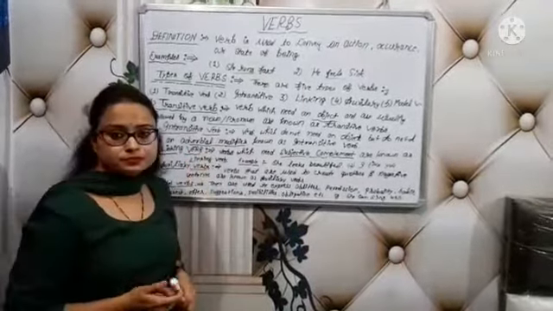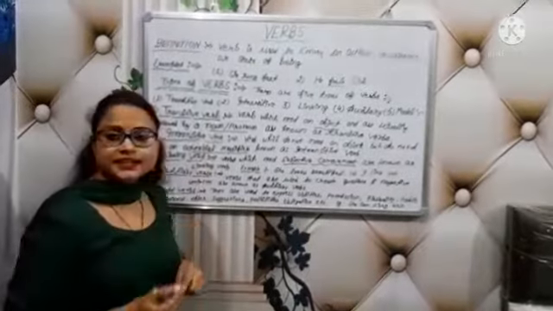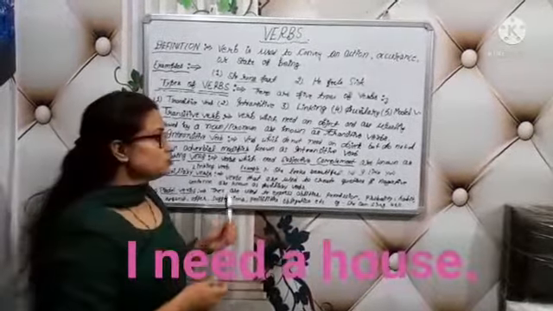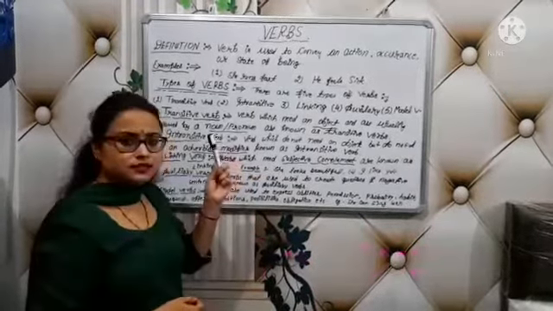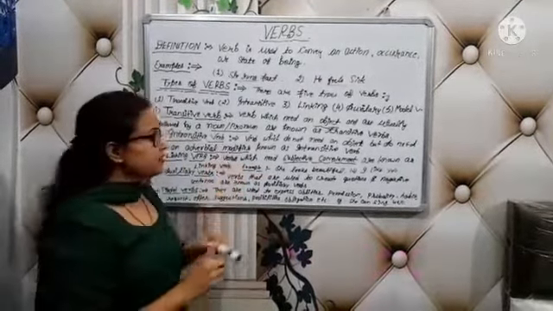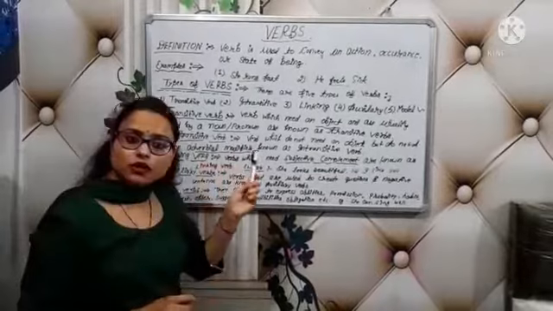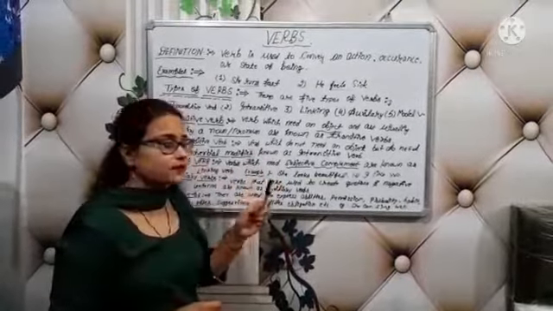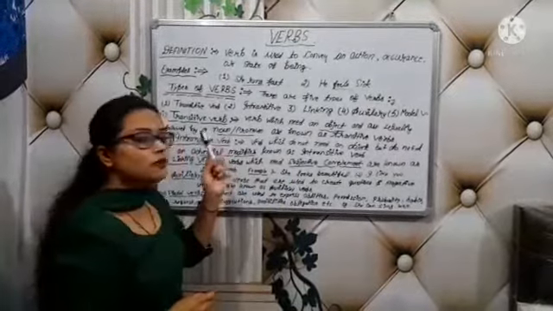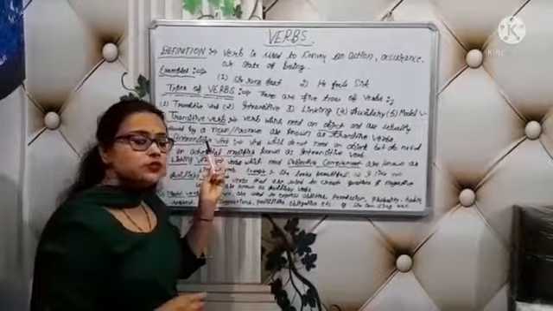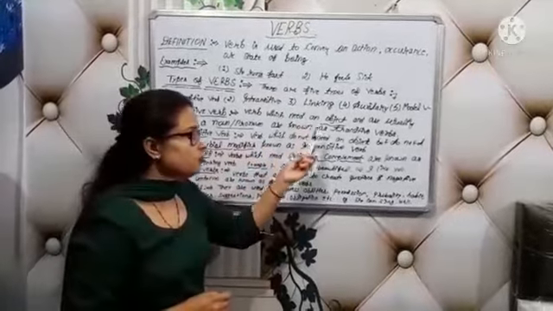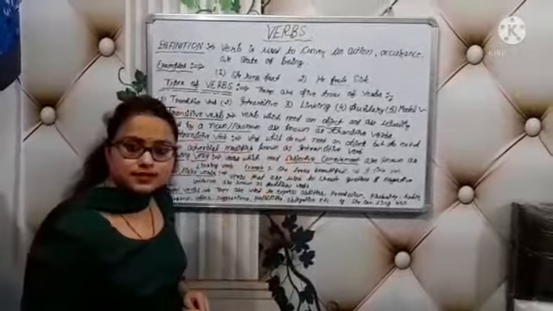For example, I need a house. I is a pronoun, need is a verb, and a house is the object. So the verb follows the pronoun and leads to an object. That is a transitive verb.